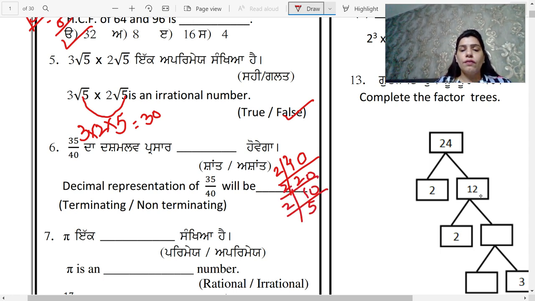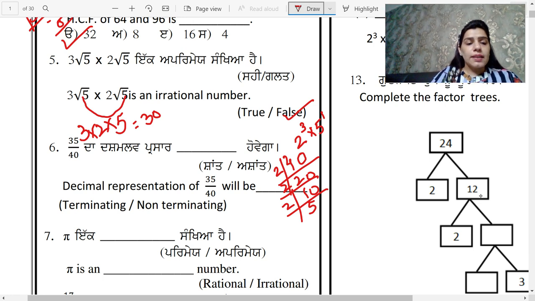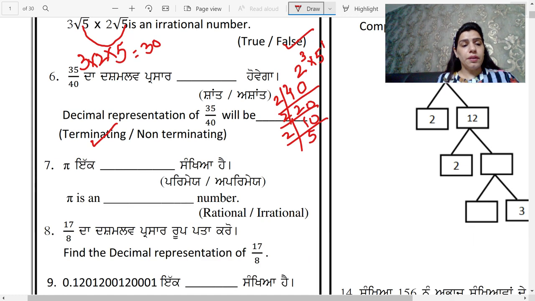This is the method to find the prime factorization. So it is 2 raised to the power 3 and 5 raised to the power 1. So it has only the base as 2 and 5. So it is terminating.